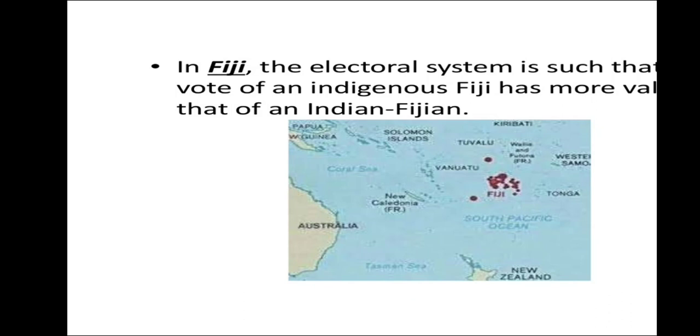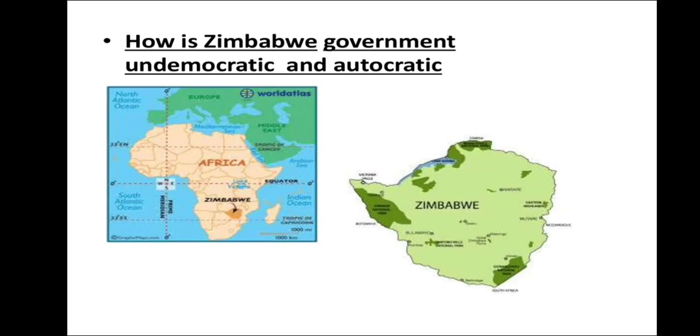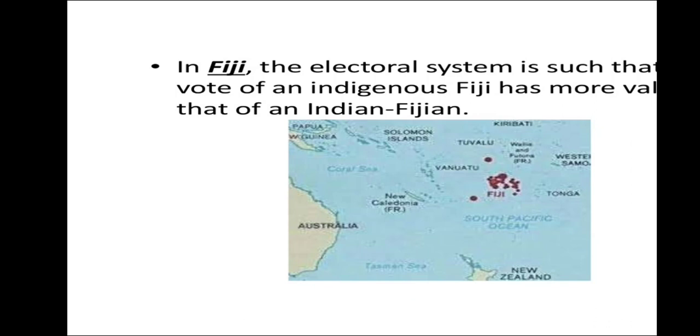So the people who shifted from India to Fiji, and now became members and citizens of that country, still their voting value is less than that of indigenous Fijians. So here what it is trying to say is that one person, one vote, one value is not being taken seriously. So it means the system is not democratic there.